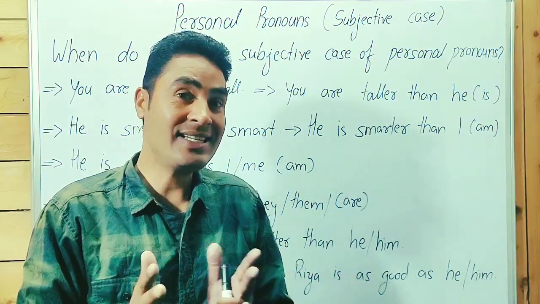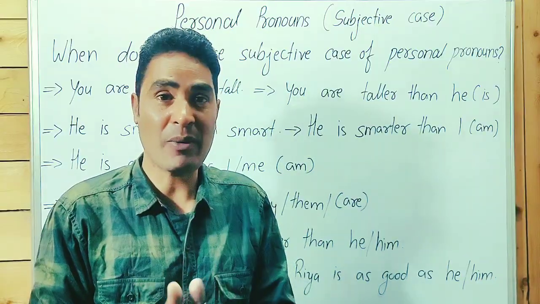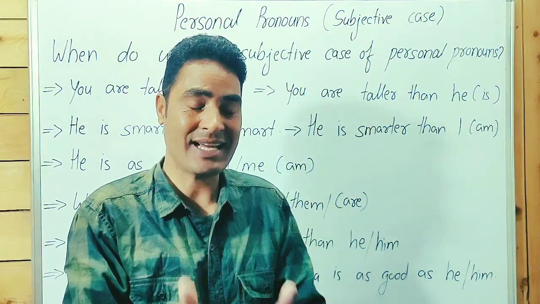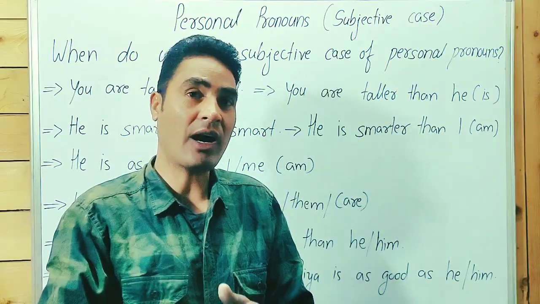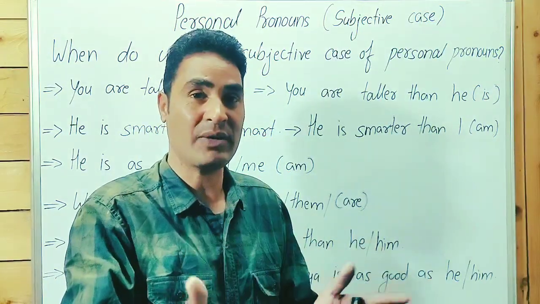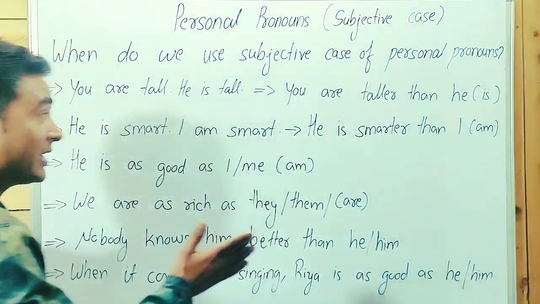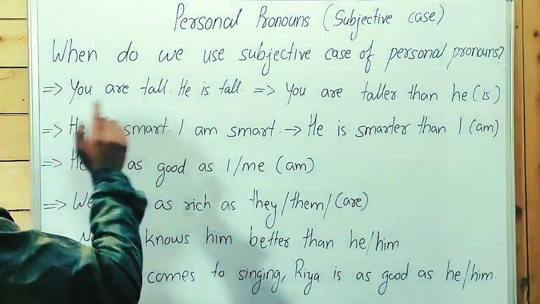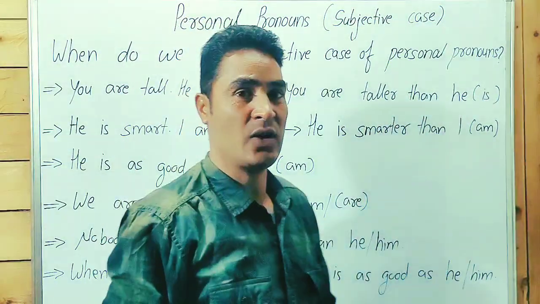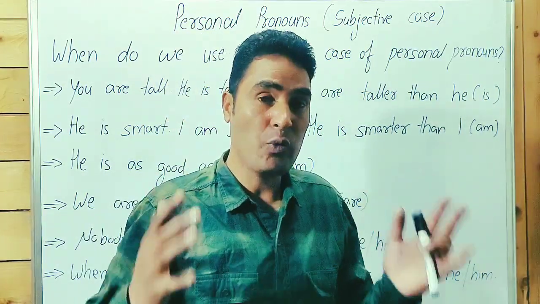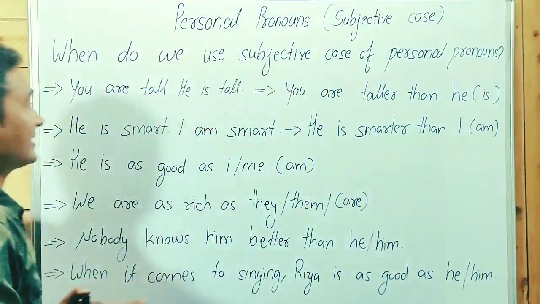When "than" is used as a preposition, in this case we use the objective case after that. As I mentioned, we will learn about it in the next video. Objective case: after a preposition and after a verb we use the objective case of the pronoun. Here "than" is a conjunction. We will learn in the conjunction video, step by step, everything I will make you understand.